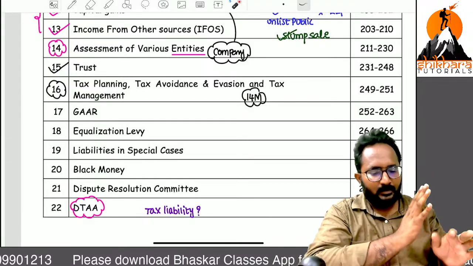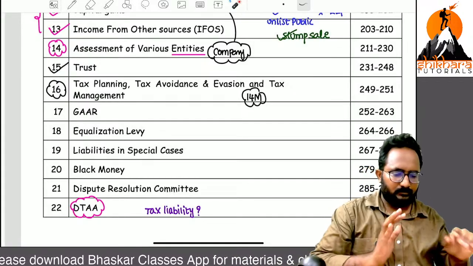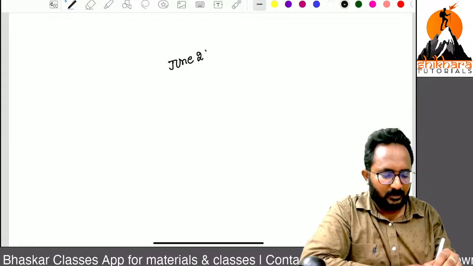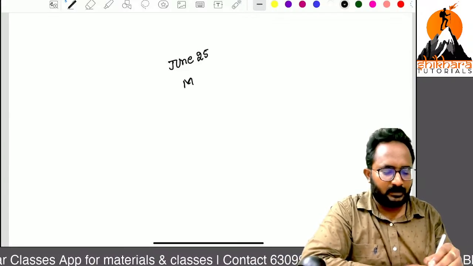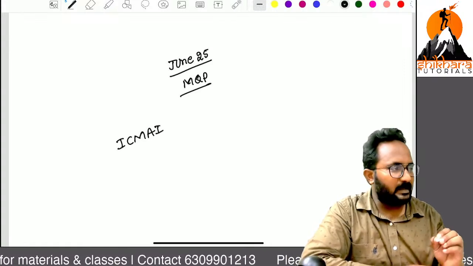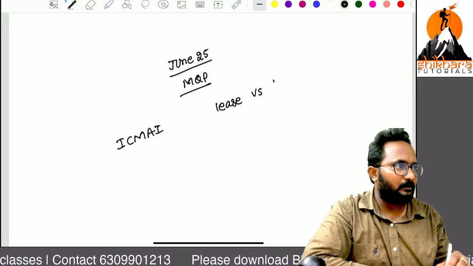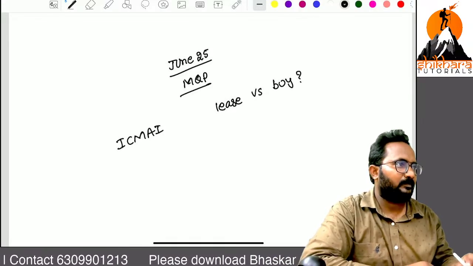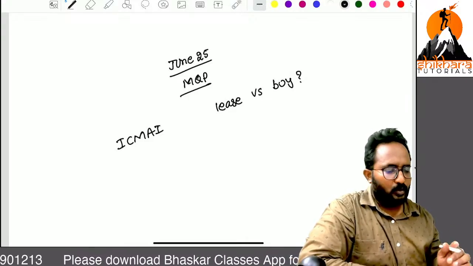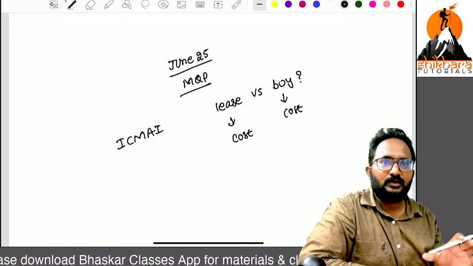For example, in the last MTP, June 2025, the model question paper was released by ICMAI. In that they gave one question on whether lease is best or buy is best. I think it is the leasing decision we have in SFM. You have to calculate the cost of lease and the cost of buy, and whichever is less, you can suggest that.